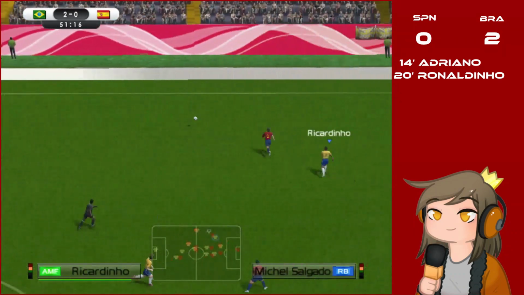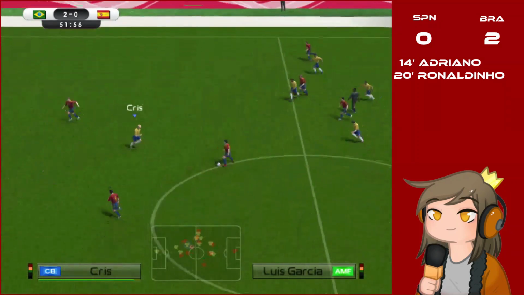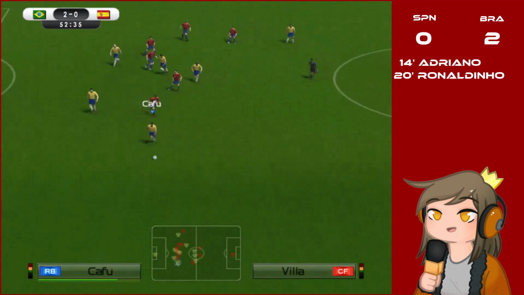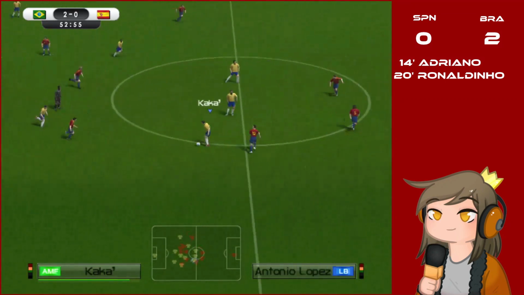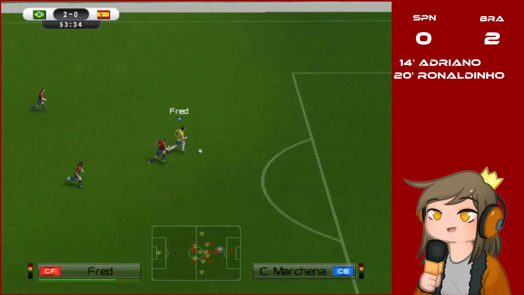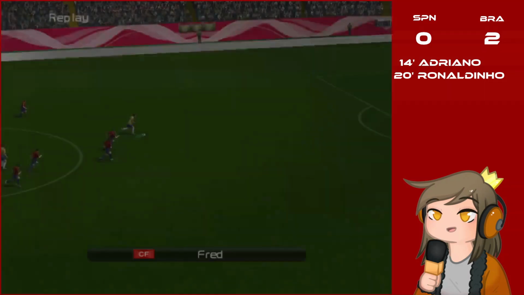That's Cicinho. Tries to find Ricardinho, but loses it to Salgado. Albelda finds Garcia. To Xavi. To Villa. But Cafu gets the ball. That's it to Kaká. To Adriano, who sends it to Fred. It's good. He's good on goal. He kicks it, but he misses.